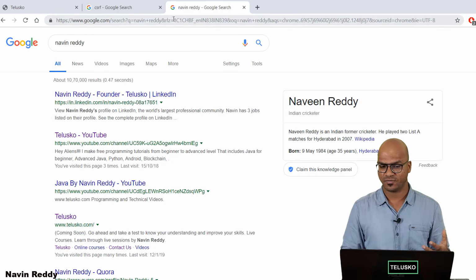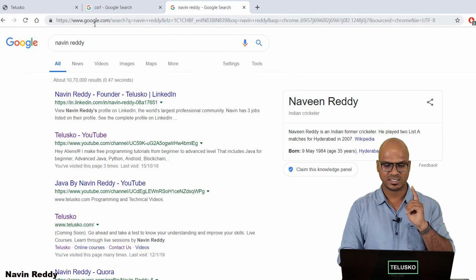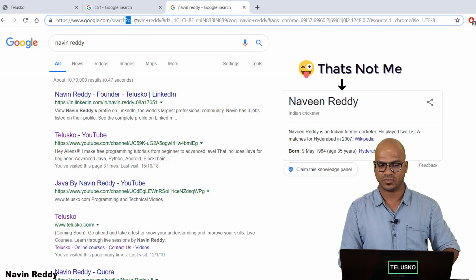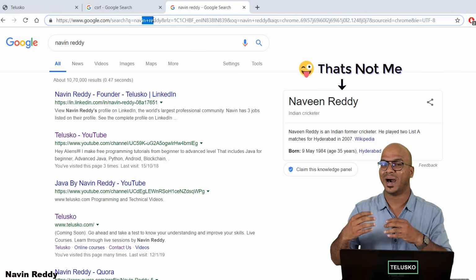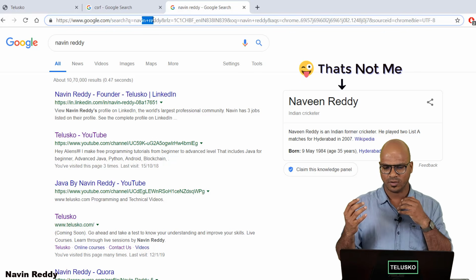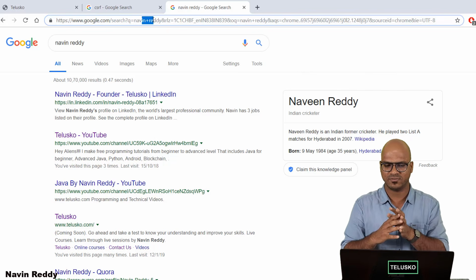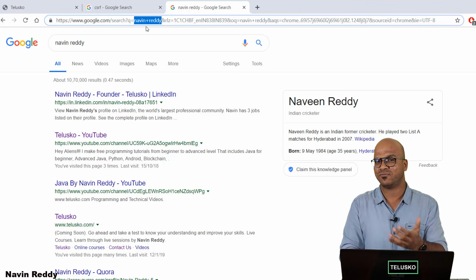So let's say when you search for Naveen Reddy, you can see you will get the results, right? But look at the address bar. It says www.google.com/search, and then you pass a query string, which is Naveen Reddy, right? So basically, when you want to fetch data, you also have to pass some data to the server. Now, when you search something like this on Google, it's completely fine, right? If someone sees the data in the address bar, because I'm just searching for something.